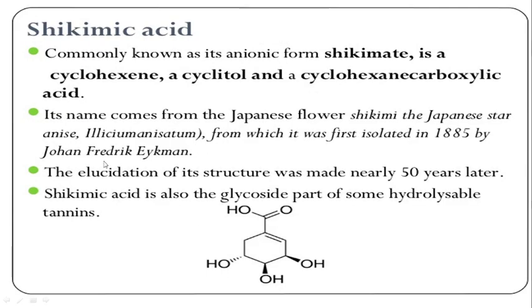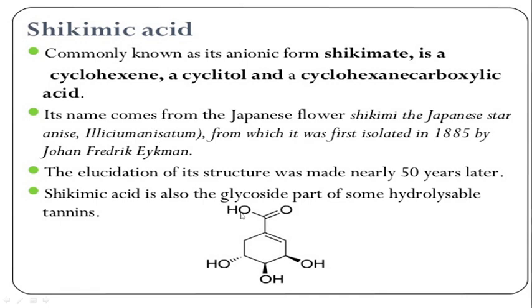In that, first one is shikimic acid. Shikimic acid is commonly known by its anionic form, shikimate. It is a cyclohexane. You can see here the structure. This is the hexane ring, a cyclic compound, and it is a cyclitol or cyclohexane carboxylic acid. This one is the carboxylic acid, the double bond to O, COOH.